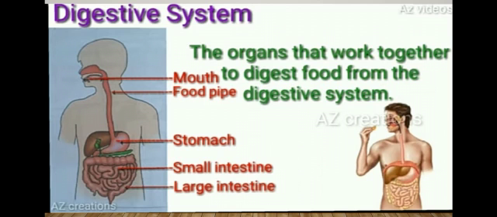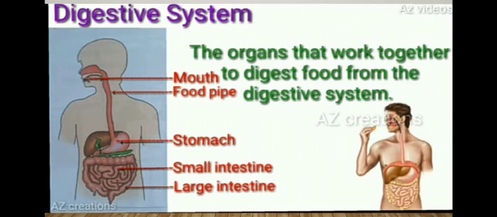First, the digestive system: the organs that work together to digest food. What is the function of the digestive system, children? It works to digest the food we eat. The food we eat consists of complex compounds like carbohydrates, proteins and fats. They are converted into simple molecules like glucose, amino acids and fatty acids respectively. These simple molecules are then absorbed by the blood in order to give us energy. This process of converting complex food molecules into simple molecules is called digestion.